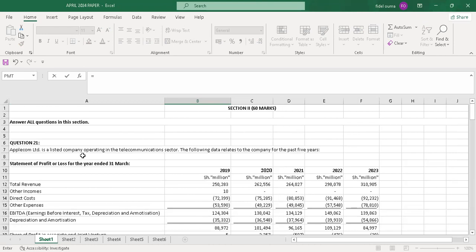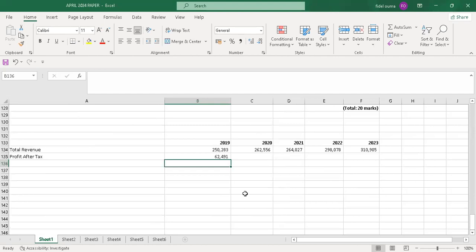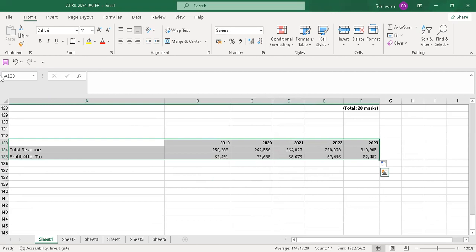You pick these values the way they are and drag this one through. Once you have that, you just highlight this information, then go to insert.